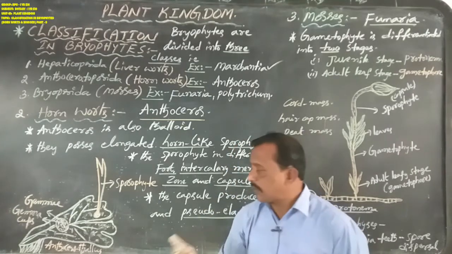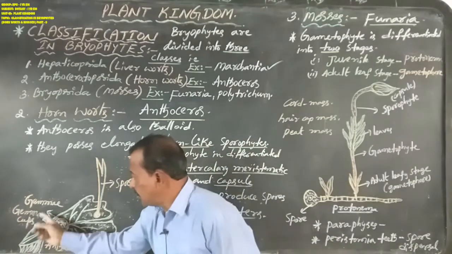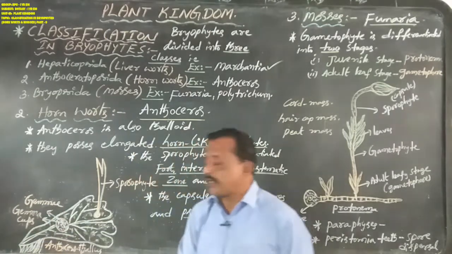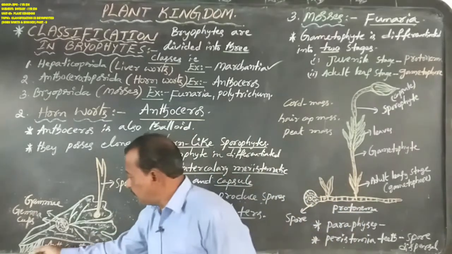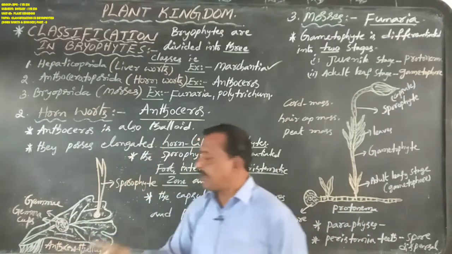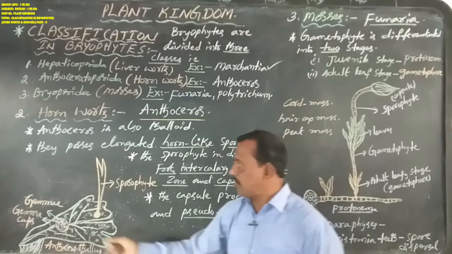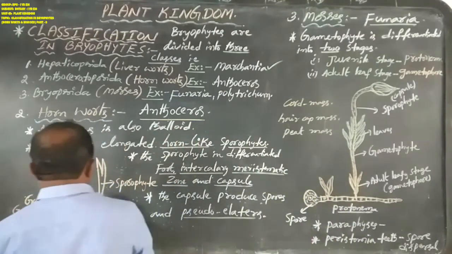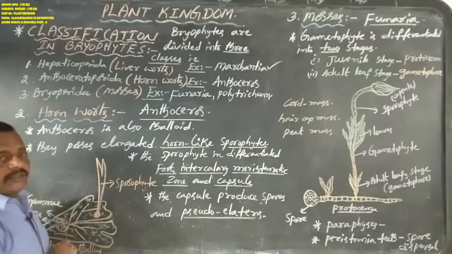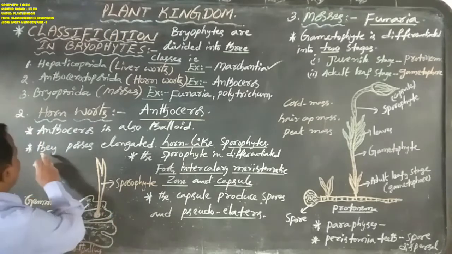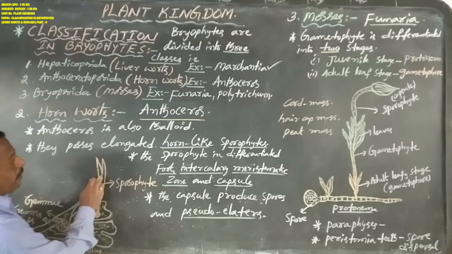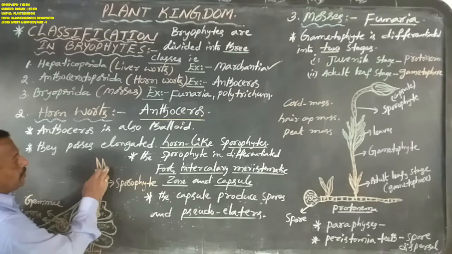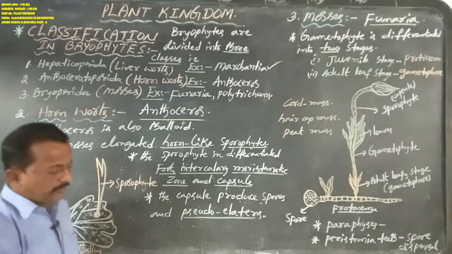Marchantia thallus also contains rhizoids, gemmae, and gemma cups, and the Anthoceros thallus also contains rhizoids and gemmae. But here is one small difference. The Anthoceros thallus possesses an elongated, horn-like sporophyte.